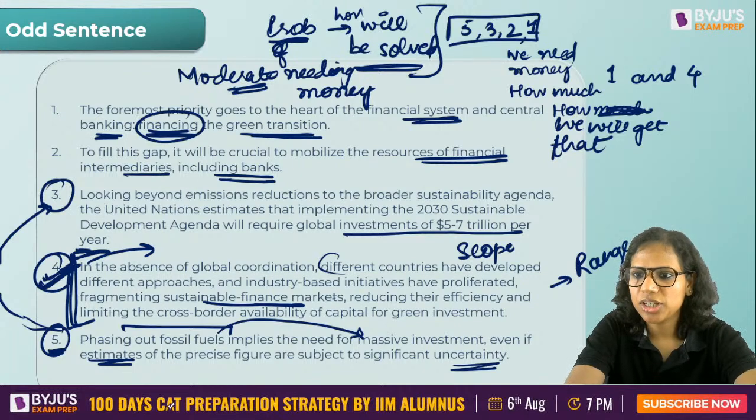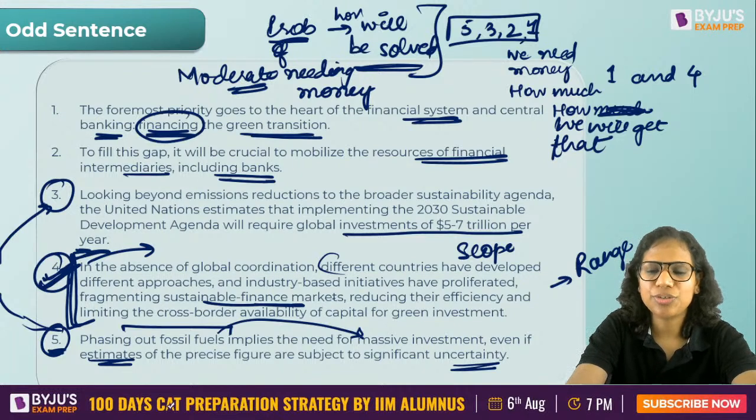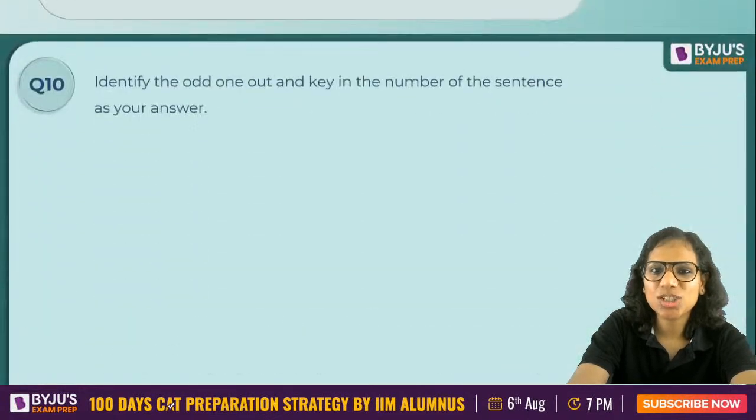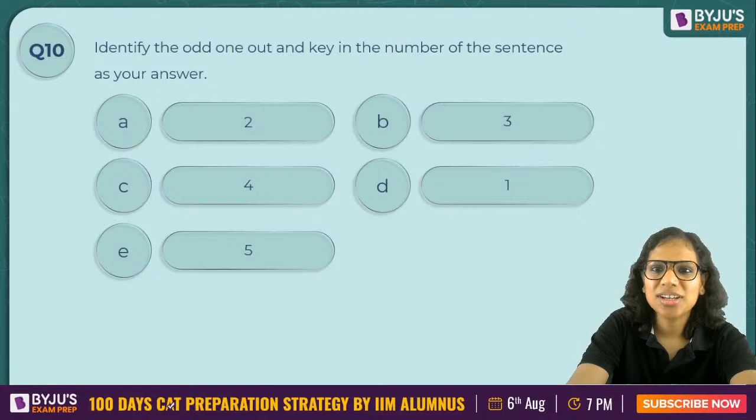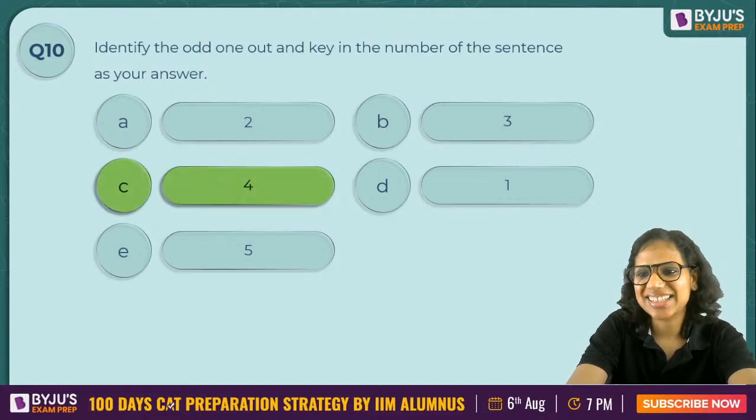Total questions are approximately 5 to 7, right? Okay. And I hope that you've liked the session. And now, what is the odd sentence out? We already know. 4 is the answer.